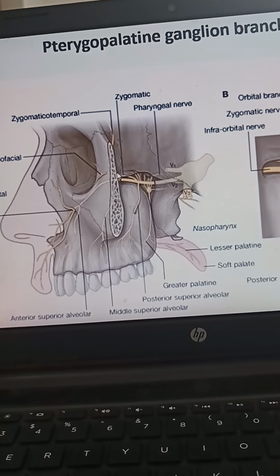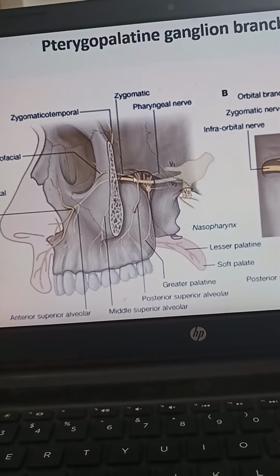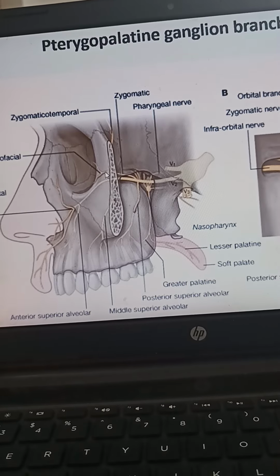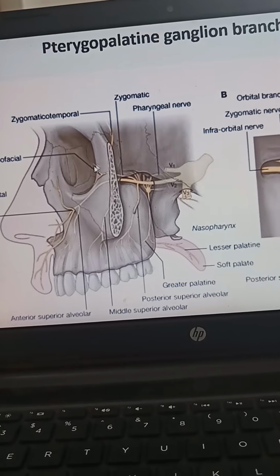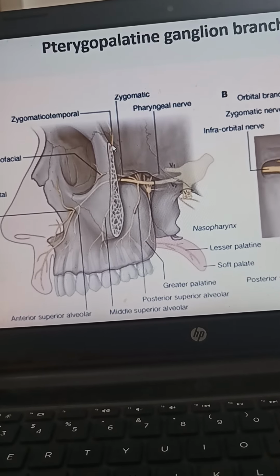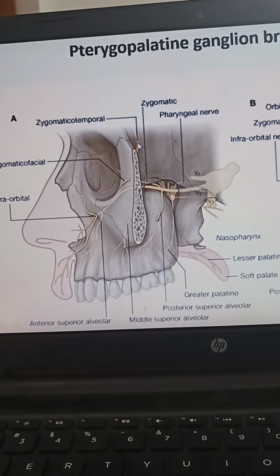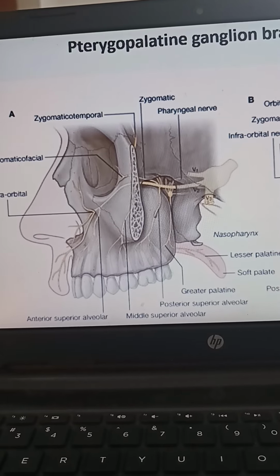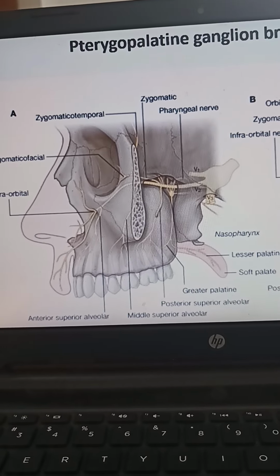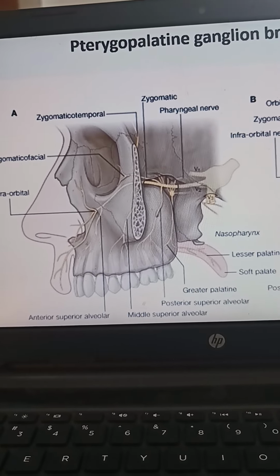Now one more nerve, you can see the zygomatic nerve, which is piercing the foramen and becoming zygomaticofacial, which goes forwards to the face, and zygomaticotemporal, which goes up. So this is the facial innervation, or the cutaneous innervation, of the maxillary nerve in the face.